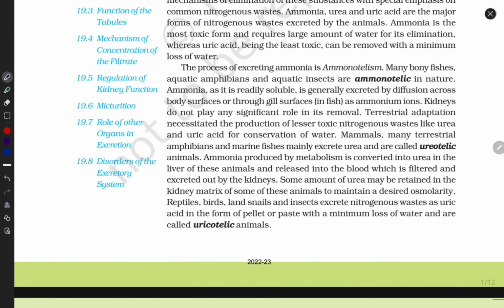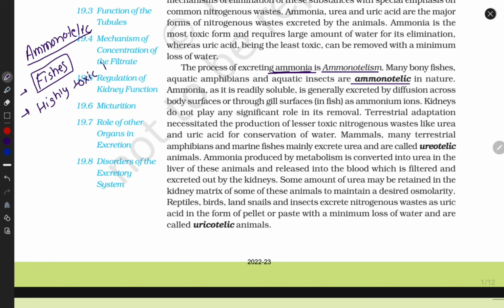Some animals excrete ammonia. We can call this ammonotelism, and the second one is ureotelism. Those animals who excrete ammonia are called ammonotelic animals. An example is our fishes. The second property is that ammonia is highly toxic in nature. They require excess water to remove ammonia.